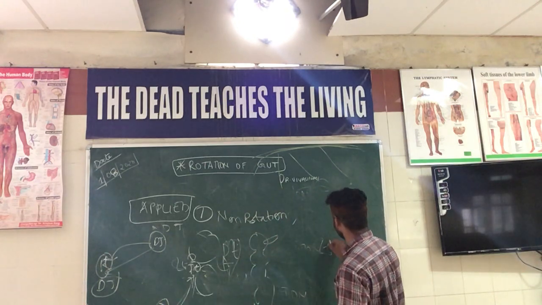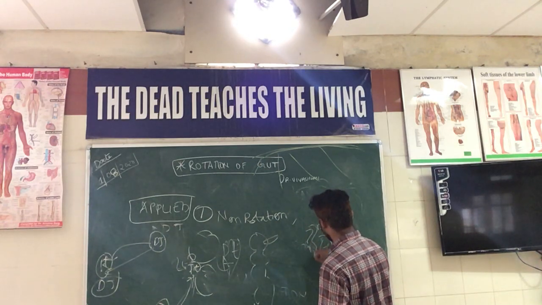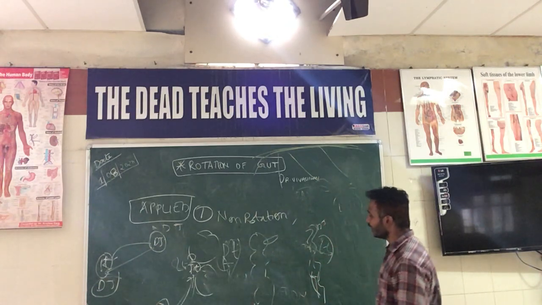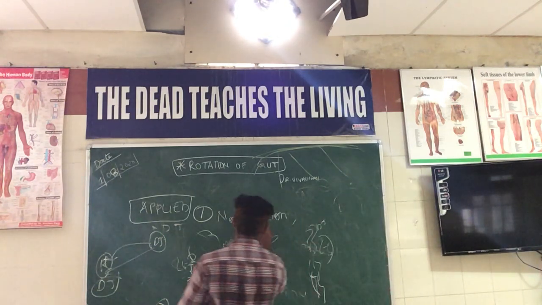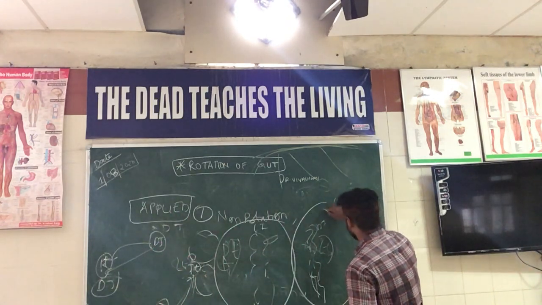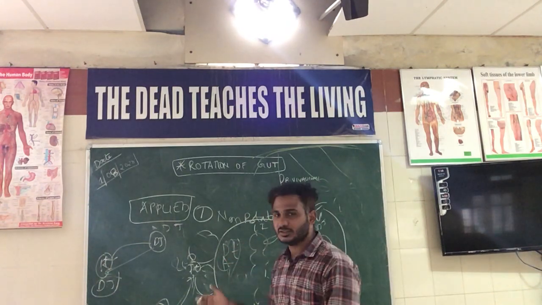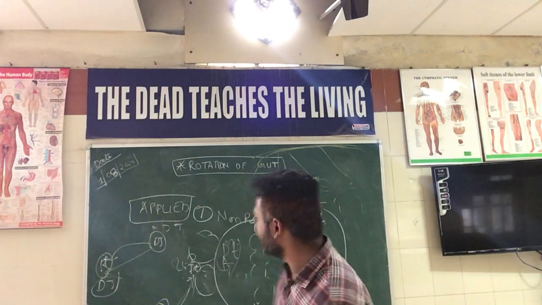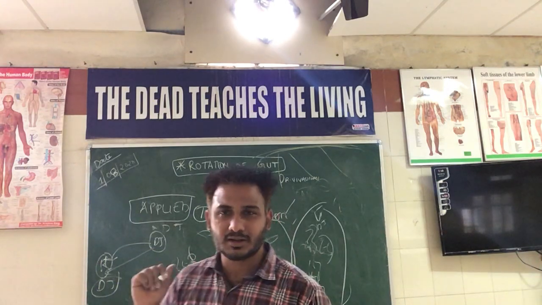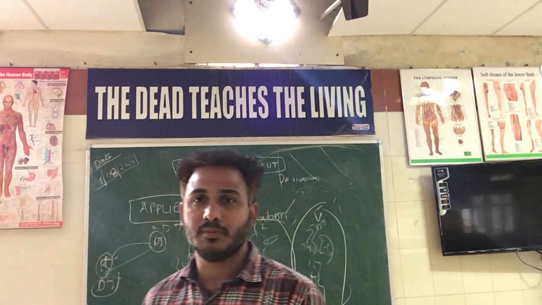And here this will be the left side, and here will be the duodenojejunal flexure, and these are some of the points of the small intestine. So what happens is the entire large intestine content will be restricted to the right side, and the entire small intestinal content will be restricted to the left side. So this particular thing, where the rotation ceases at the first 90 degrees of development, is called non-rotation. Why this happens is a point of discussion in embryological, developmental anatomy.